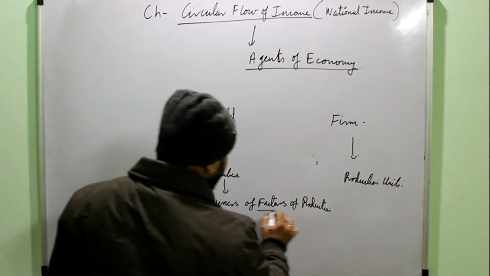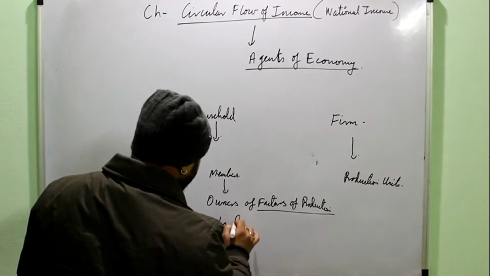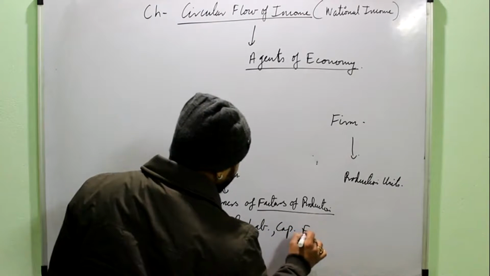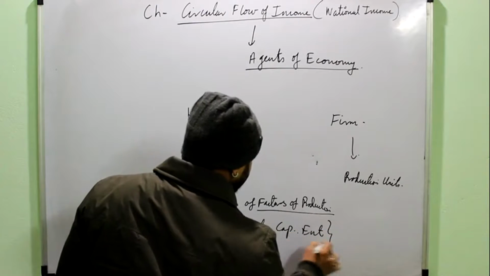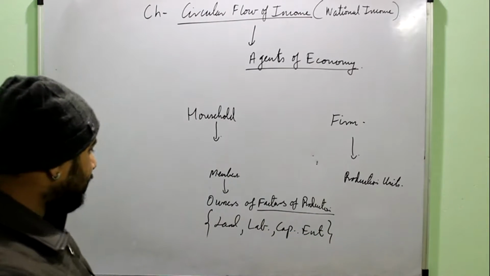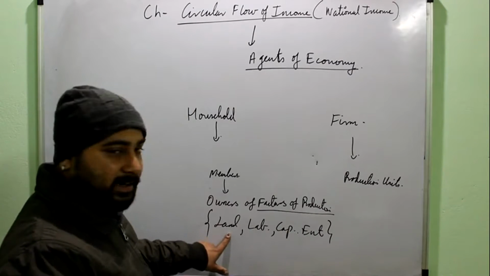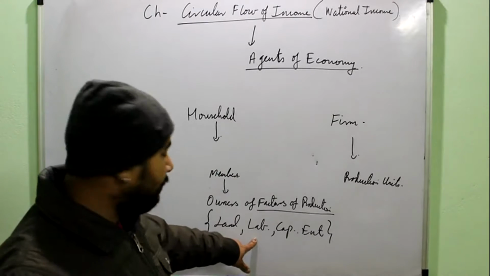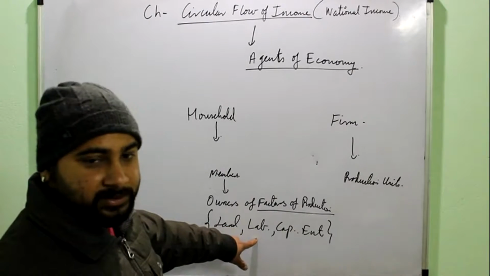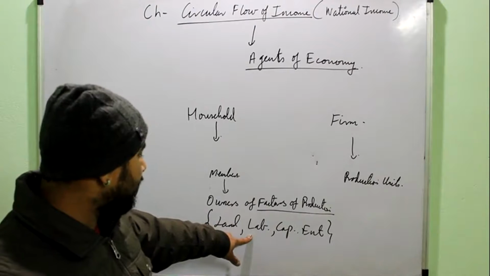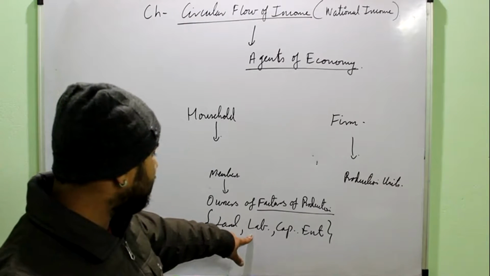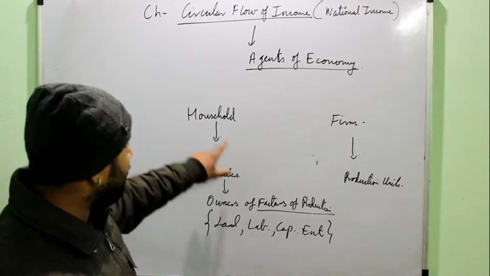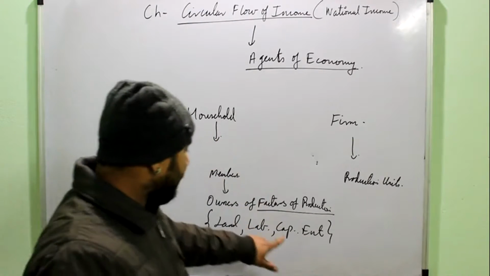Factors of production, you already know: land, labor, capital and entrepreneurs. If you just think for a minute, you will realize that all the land in the economy belongs to some household. All the labor, the people who are going and providing labor to the firms, like a person going to a hospital to work as a doctor, or to a school to work as a teacher, or any other factor service provided by labor also belongs to the household.